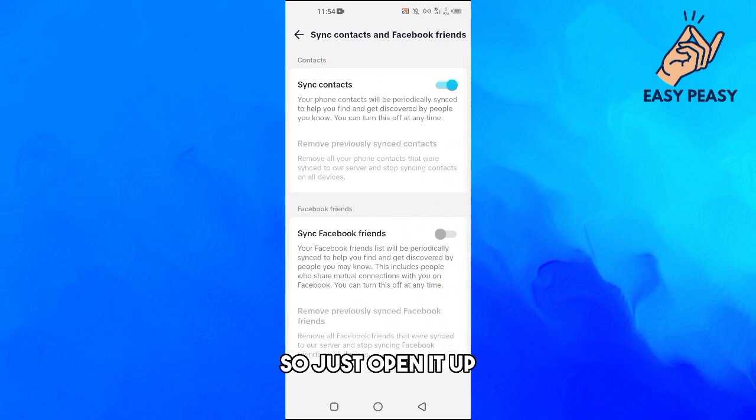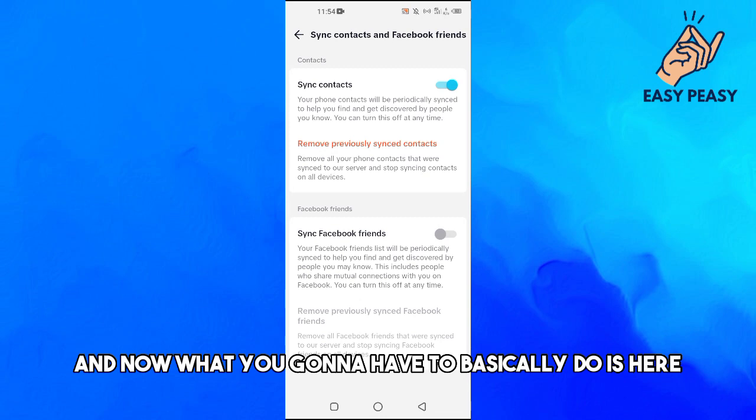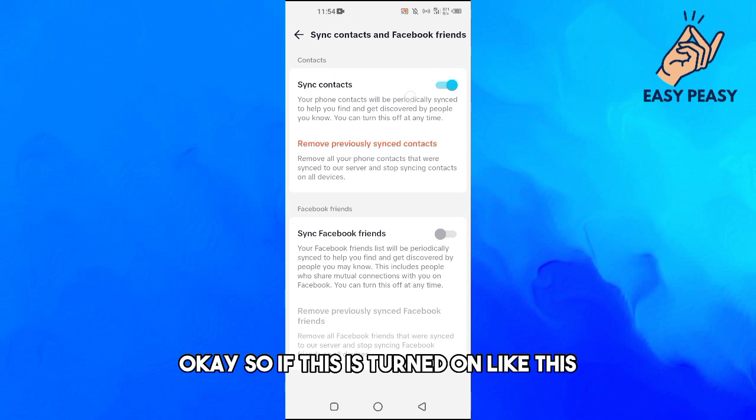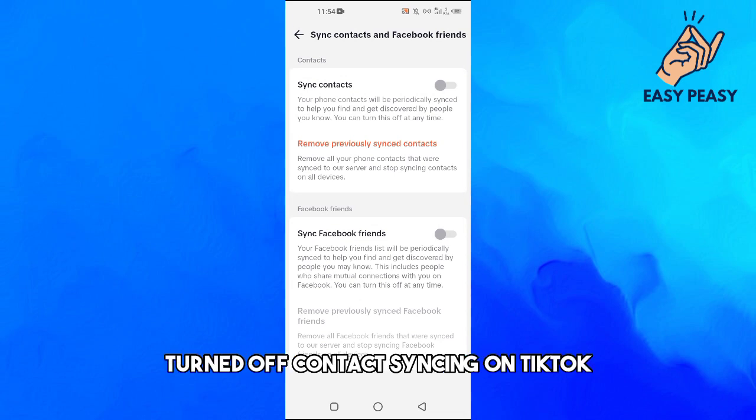So just open it up, and now what you're going to have to do is, here it says sync contacts. Okay, so if this is turned on like this, you just need to turn this off like this one. Okay, so now you have successfully turned off contacts syncing on TikTok.